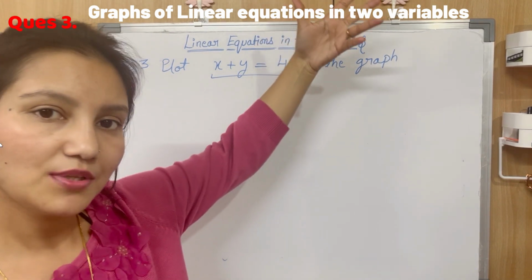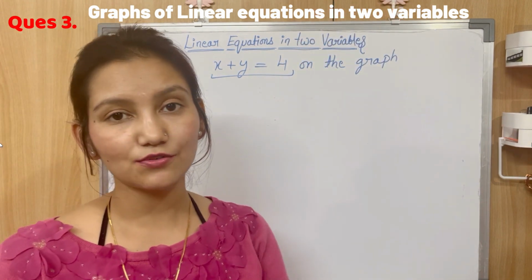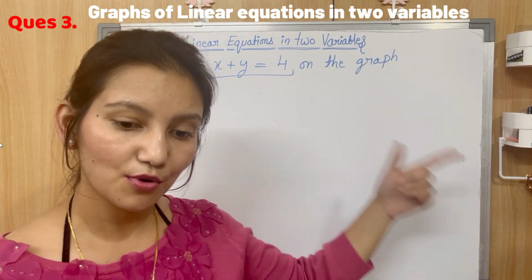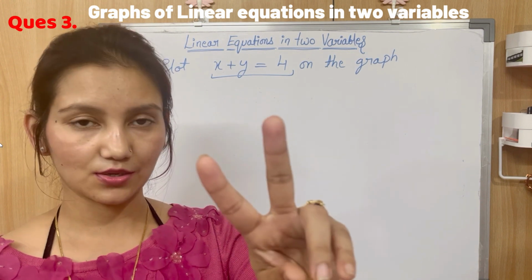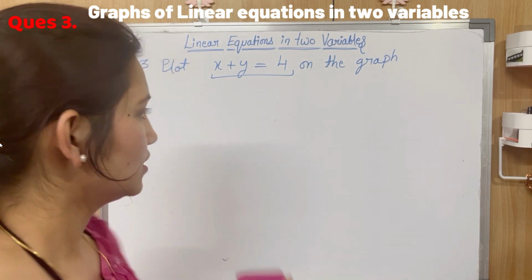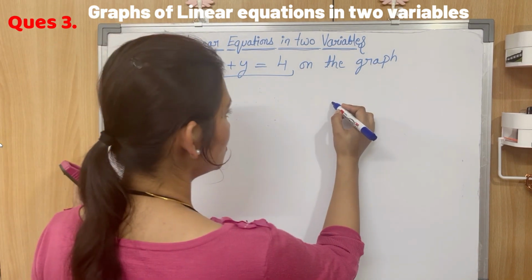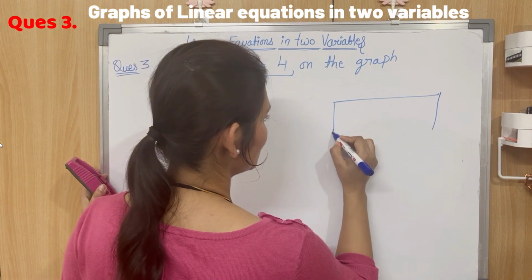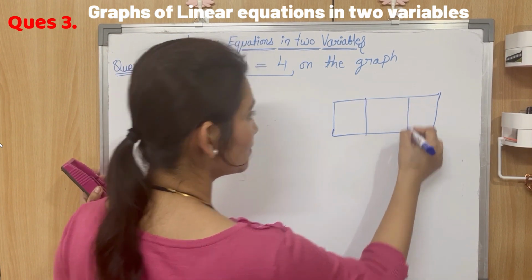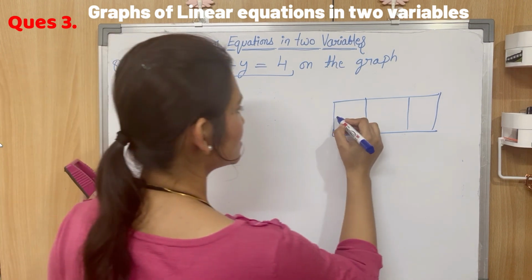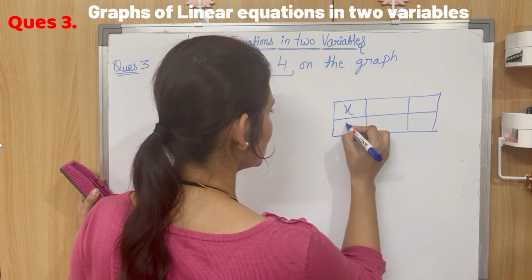This equation, we know that this is a linear equation in two variables and it will surely give us a line. And to plot a line, we need 2 points. Okay, so we need 2 solutions. So how are we going to obtain those solutions? Let's make a matrix here the way we did in part 1, right? So we are making a matrix here. This is x, this is y.